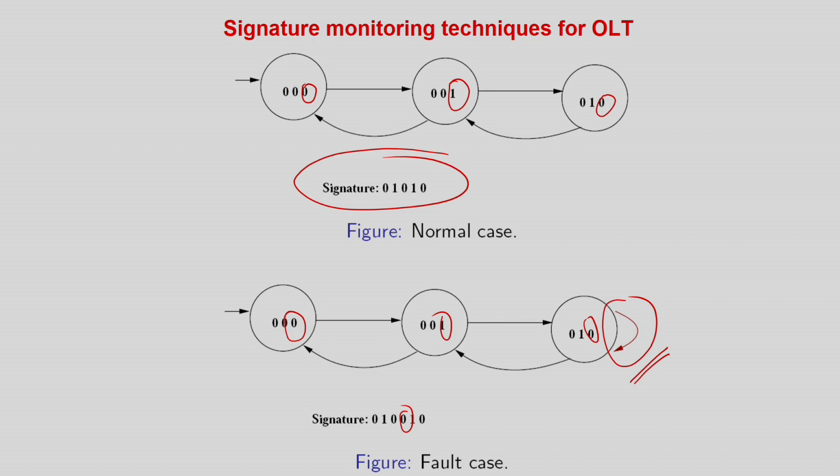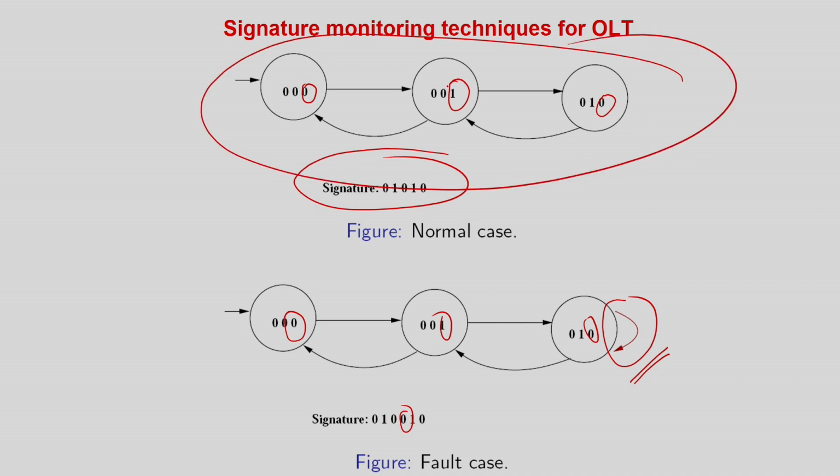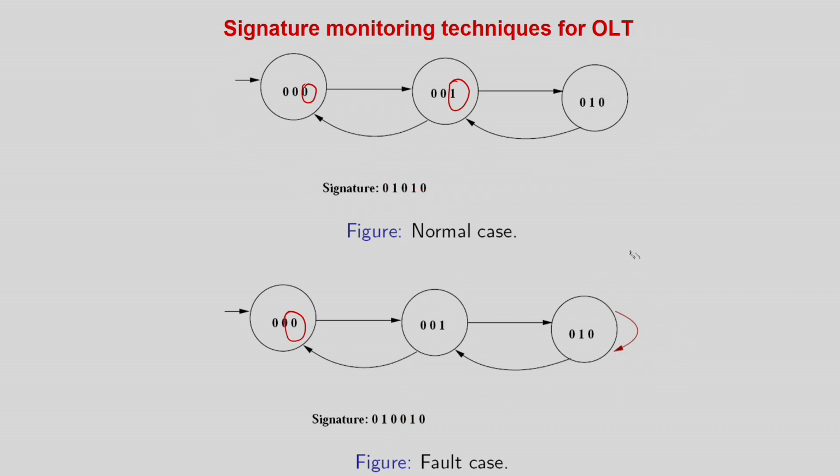Now you can easily observe that to monitor this circuit, the circuit size will be much smaller than the circuit corresponding to this finite state machine. But of course, as I told you, there can be a lot of aliases. In this example there may not be any aliasing, but this is a lossy compaction based scheme. From the BIST examples I have given you, you can easily appreciate that there can be some kind of aliases. And there are a lot of other techniques to remove this fault aliasing.